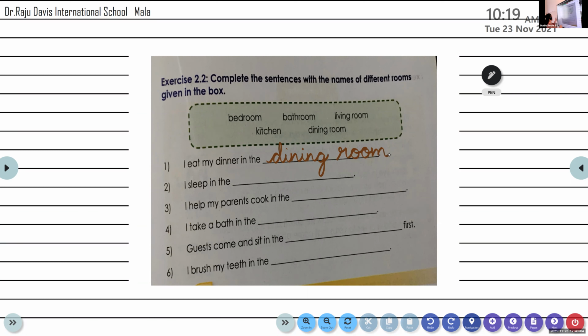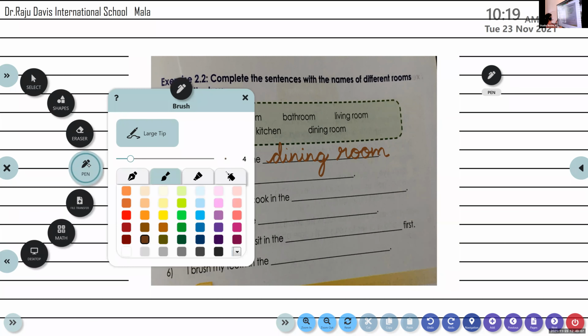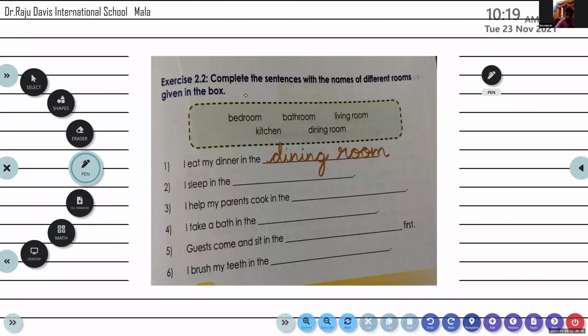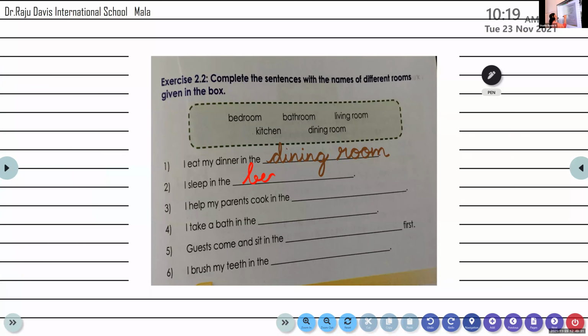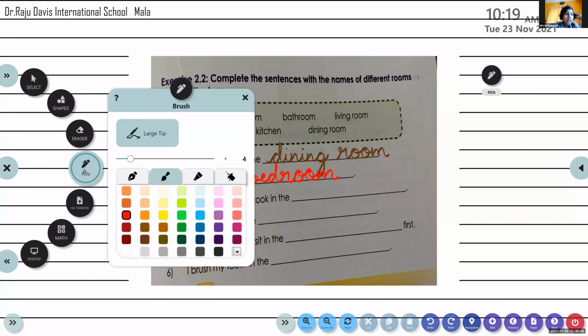Okay. Devadarsh, try the second one. I sleep in the bedroom. Yes, you're right. I sleep in the bedroom. Bedroom. Thank you. Devananda, try the third one. I help my